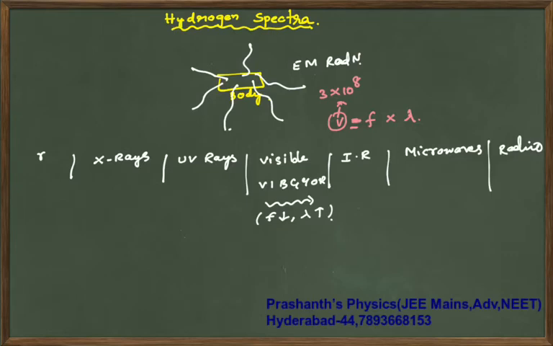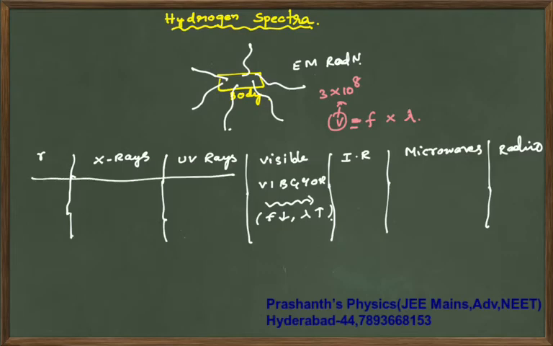Now, the wavelength range for the different radiations, I am just summarizing what you must have learnt previously. Gamma rays: less than 10 power minus 3 nanometers. X-rays: 10 power minus 3 to 1 nanometer.